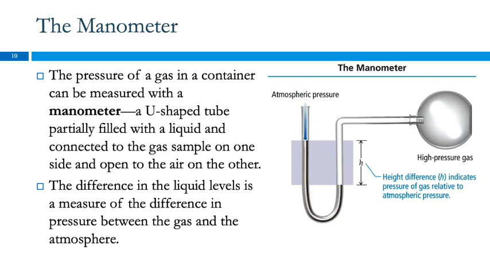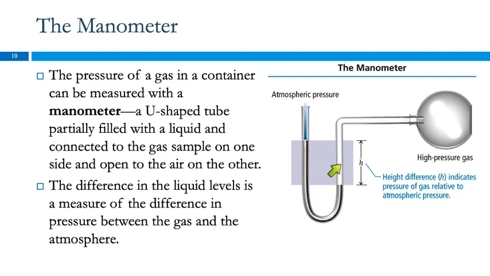If this tube was open to the atmosphere, what would happen to the levels of mercury? They'd be the same on each side, right? Because gravity pulls it down, it's going to be equal. It's higher on this side and lower on this side because this gas is pushing it down. So we can again use a ruler and measure the difference between this column of mercury and this column of mercury in length. And that gives us the difference in pressure between inside the container and outside the container.